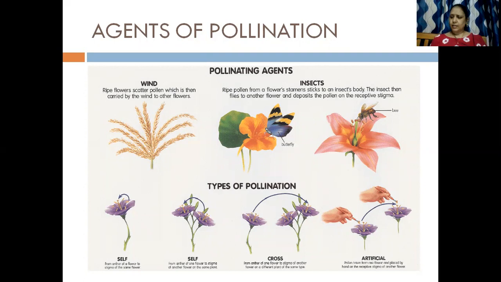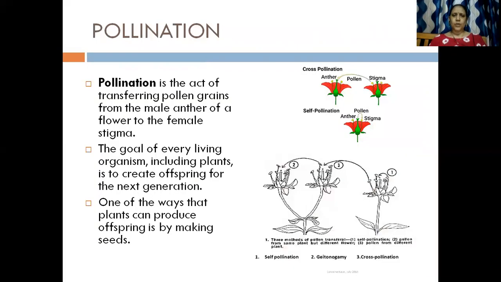Now, we had seen in the earlier slide what is pollination. We had seen that pollination is the act of transferring pollen grains from the male anther of a flower to the female stigma. And we had also seen the types of pollination, that is self-pollination and cross-pollination. In case of self-pollination, the anther contains the pollen grains and that pollen grains have been transferred to the stigma. In the similar way, in cross-pollination, the pollen grains are transferred to the stigma of another flower.